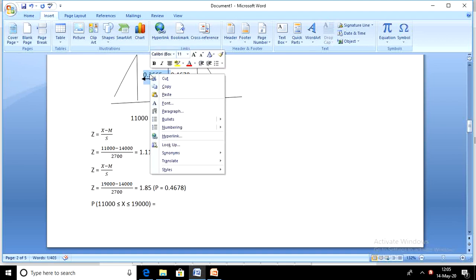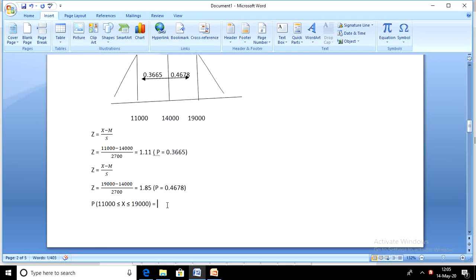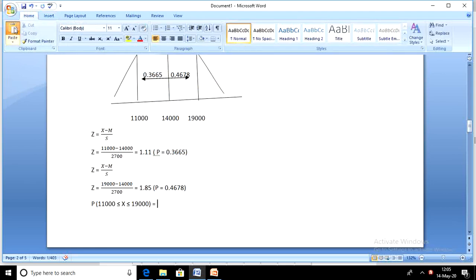Add that area plus this area plus that area.